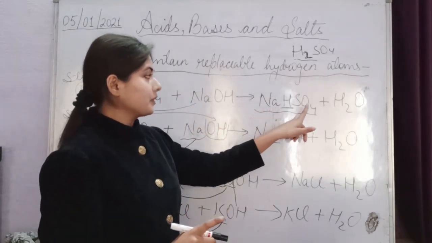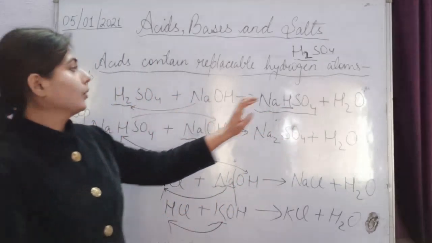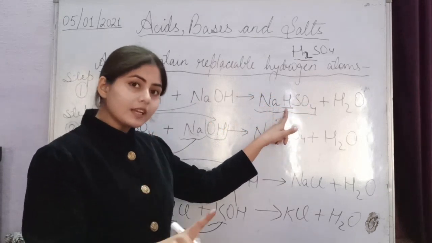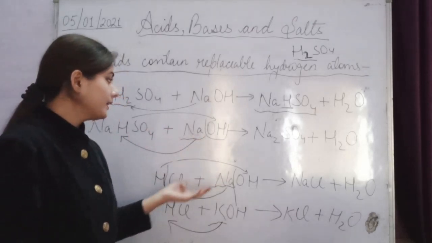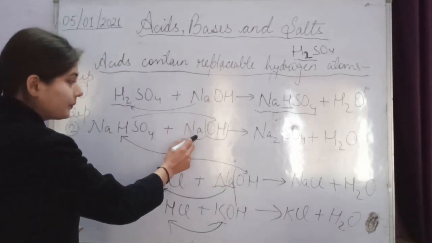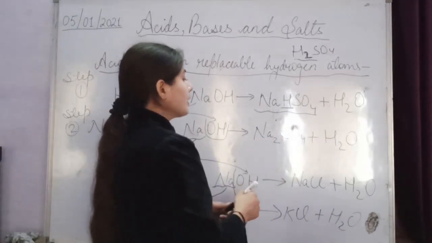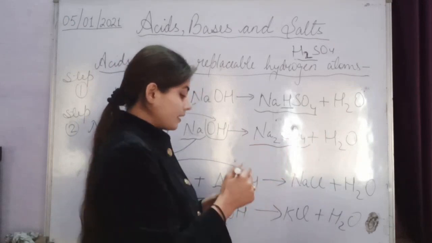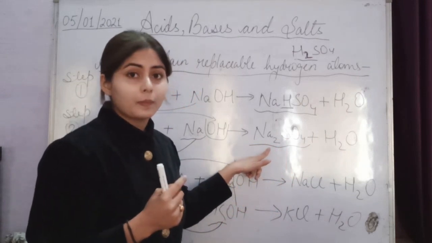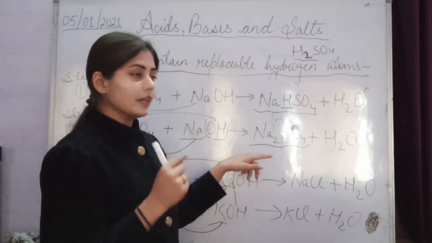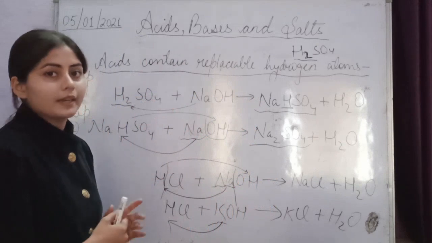Then it forms sodium hydrogen sulfate, NaHSO4, and one hydrogen is still left in this compound. Then again we take this compound and react it with sodium hydroxide. Then again this sodium metal atom will replace this hydrogen and forms Na2SO4 and H2O. Now in this compound not a single hydrogen atom is left, because all the hydrogen atoms have been replaced by sodium metal atoms.